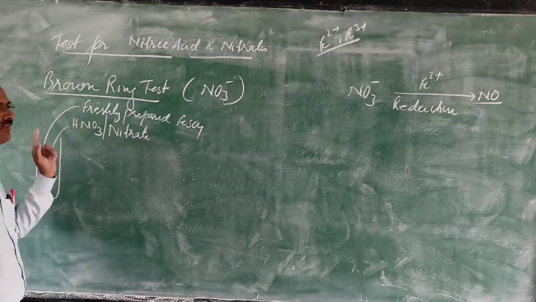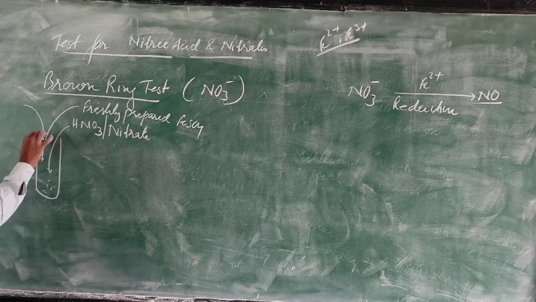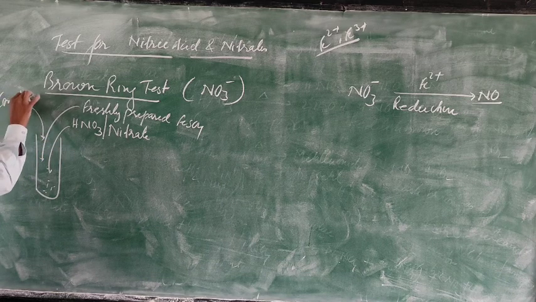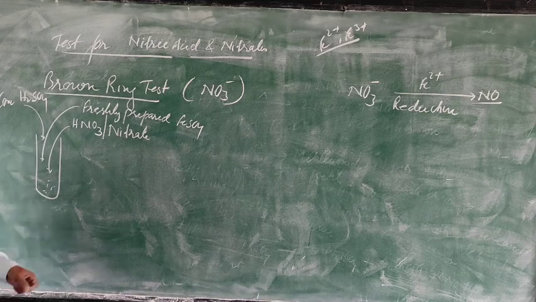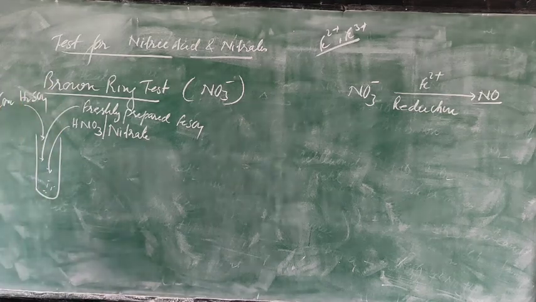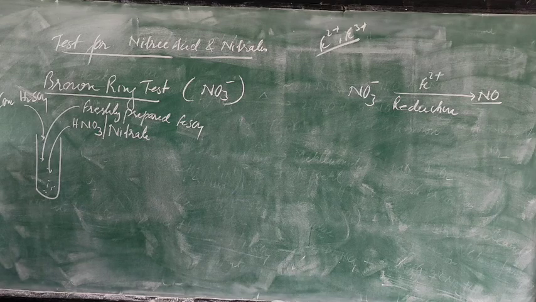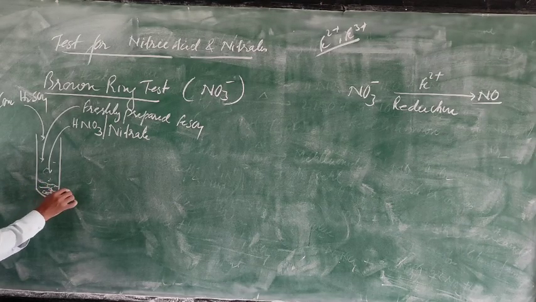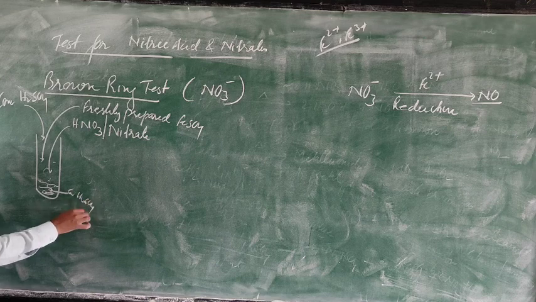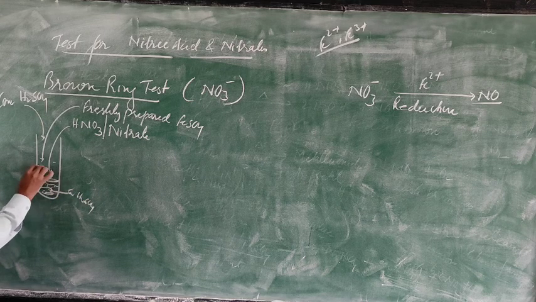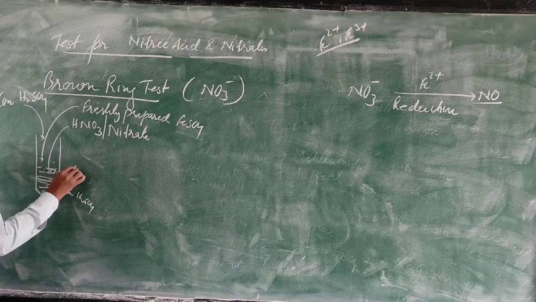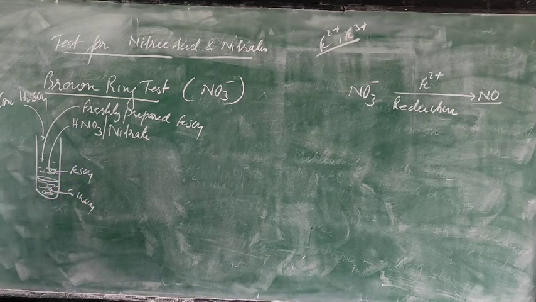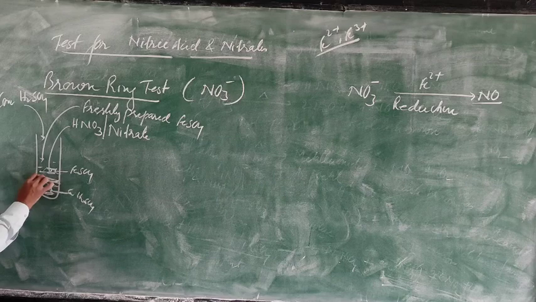So we add freshly prepared ferrous sulfate, and then we add concentrated sulfuric acid along the side wall of the test tube. When we add concentrated sulfuric acid, it will settle down, and where the two liquids meet, at the junction, the brown ring is formed.